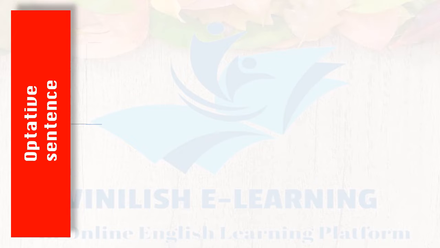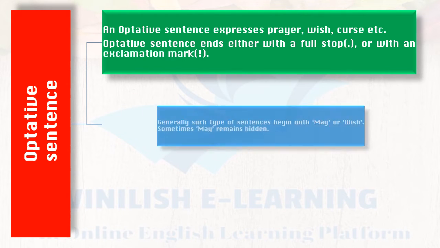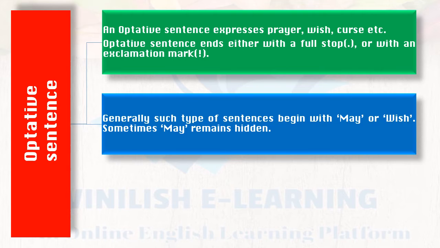Optative sentence. An optative sentence expresses prayer, wish, curse, etc. Optative sentences end either with a full stop or with an exclamation mark. Generally, such type of sentences begin with may or wish. Sometimes may also remains hidden.